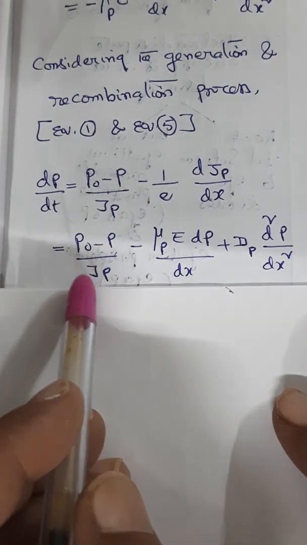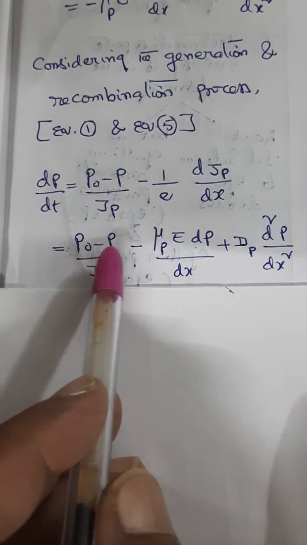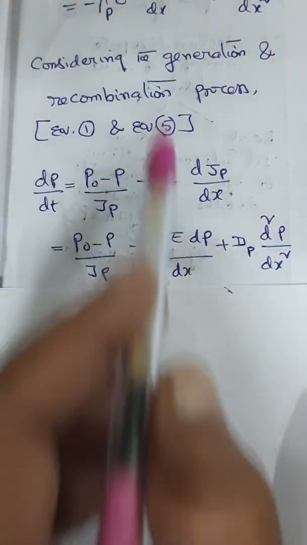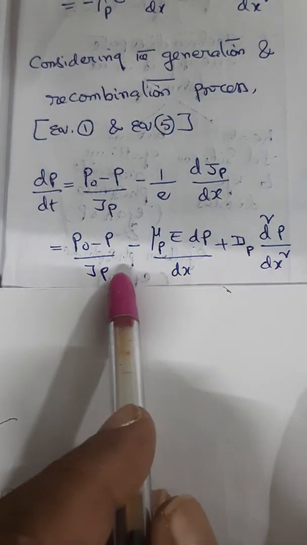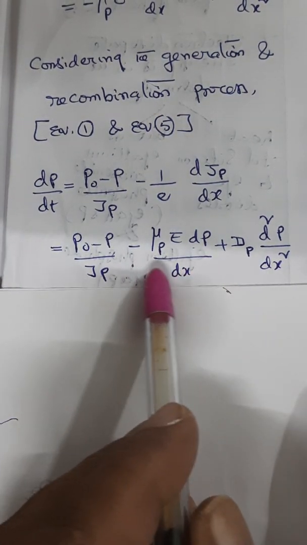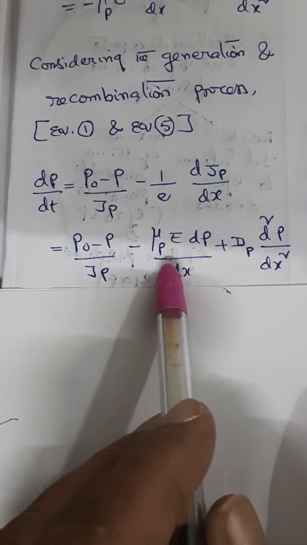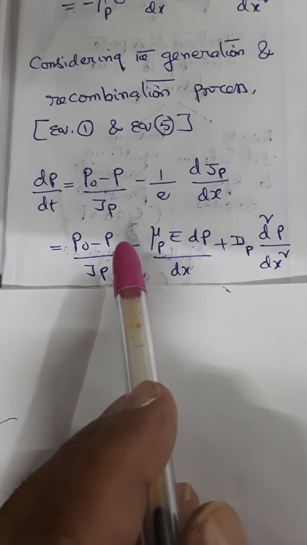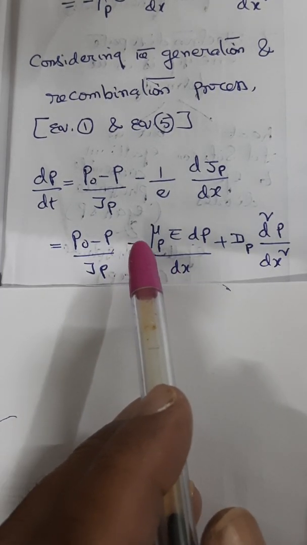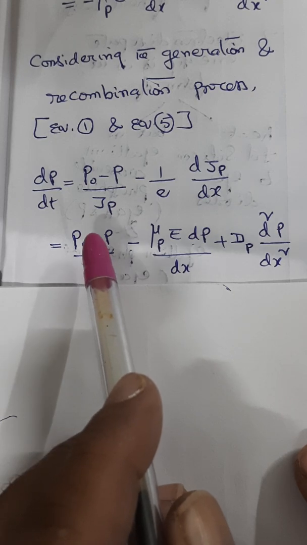Substitute this value straight away, and this is how you will get the generation and recombination result. This is in the case of holes. This is the continuity equation for holes.